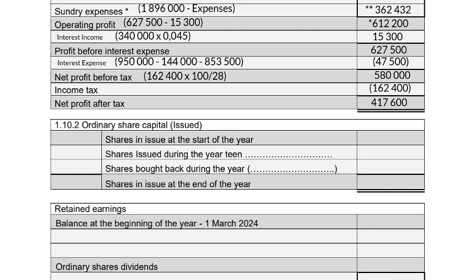The operating expenses was calculated by taking the gross operating profit of 2,508,200 and then subtracting the operating profit of 612,200 to give you an amount of 1,896,000 rand.